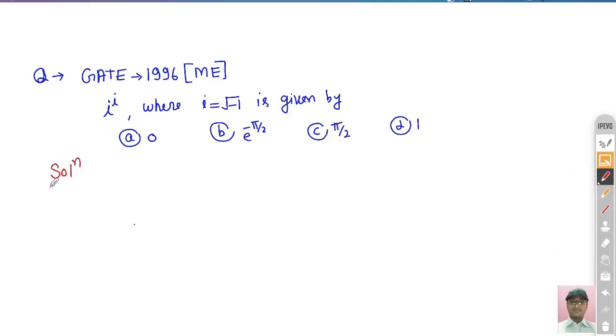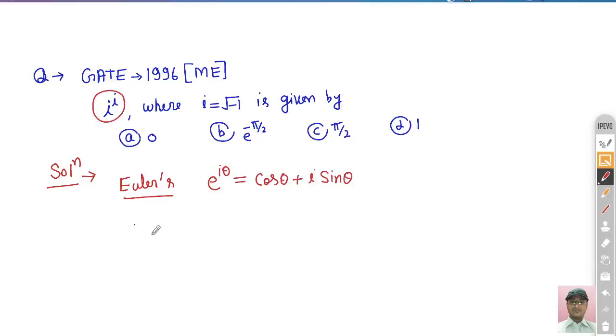So first you just see here iota raised to the power iota. And if you look at the options, you can very easily observe we have to find the answer either in terms of exponential or pi by 2, that is, some number or in terms of exponential. So as we know Euler's formula, what is Euler's formula? As I told you, Euler's formula is e raised to the power iota theta, which is nothing but cos theta plus iota sin theta. And we have to find out the value of iota raised to the power iota.